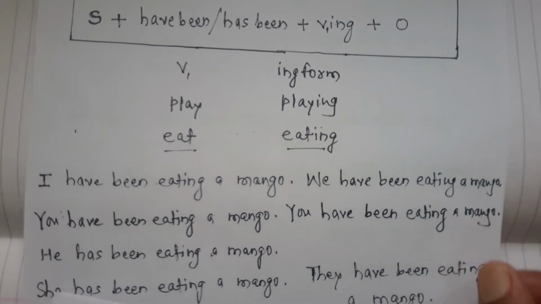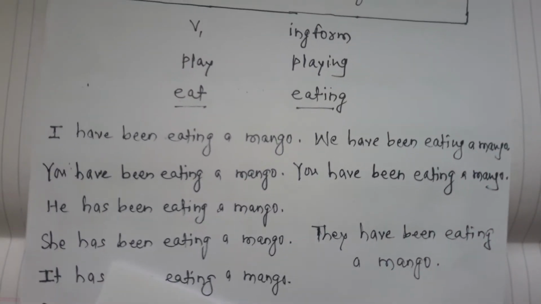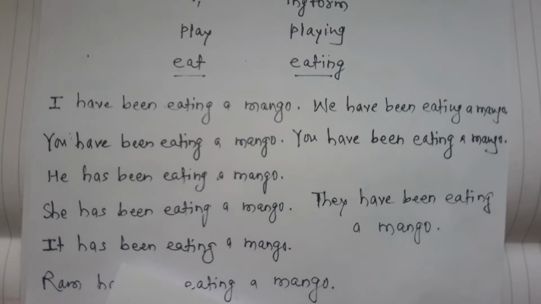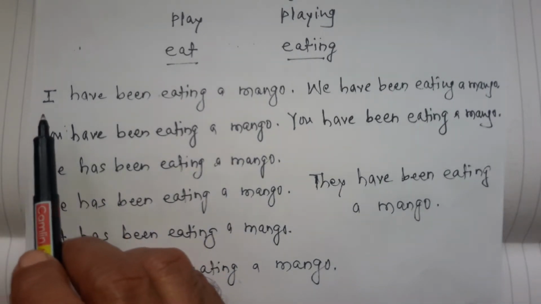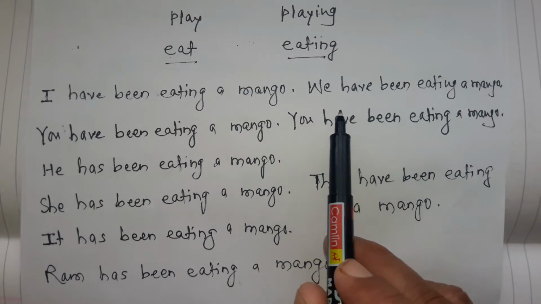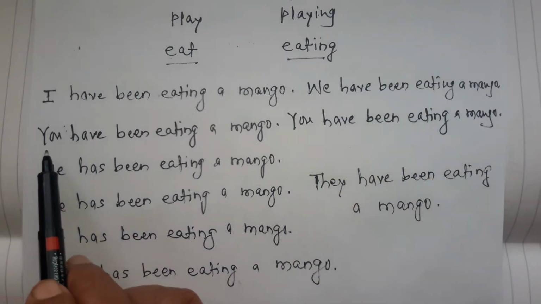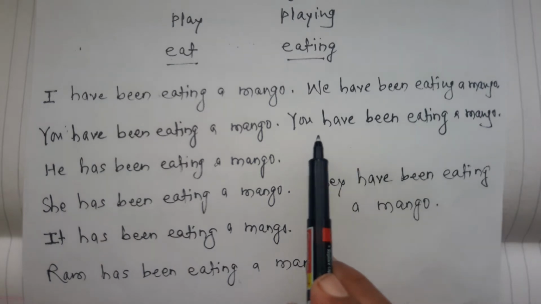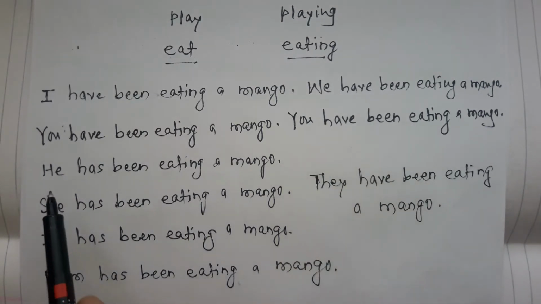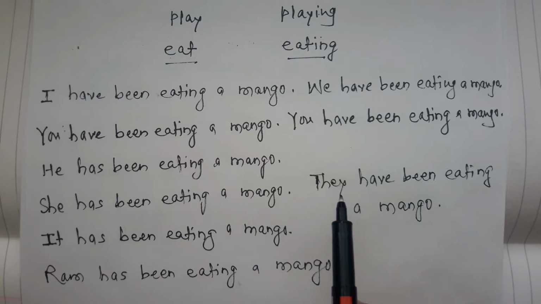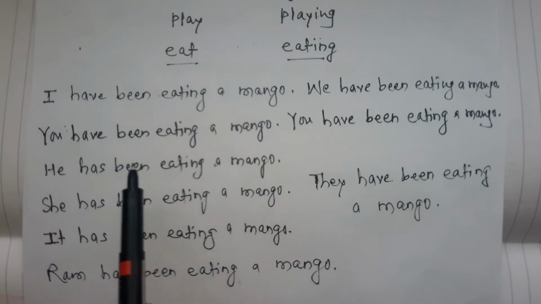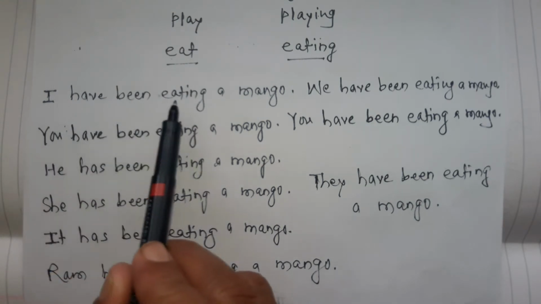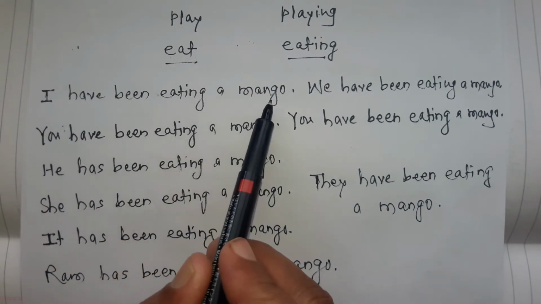Look here. We are making sentences using pronouns. First person singular, that is I. First person plural, we. Second person singular, you. Second person plural, you. Then third person singular, he, she, it. And third person plural, they. Taking into account the sentence pattern, subject plus have been plus V1 ing plus object.